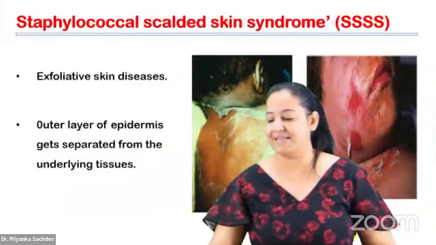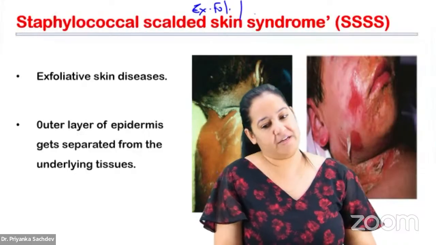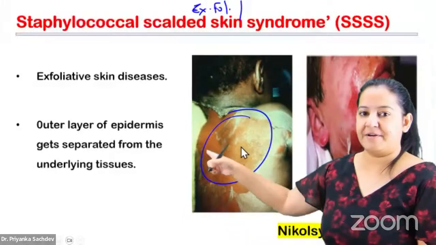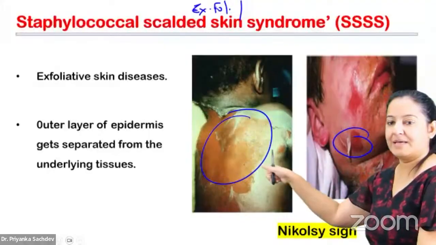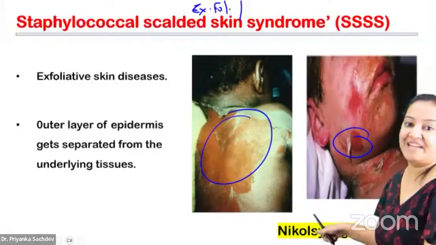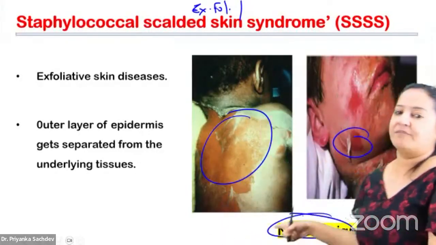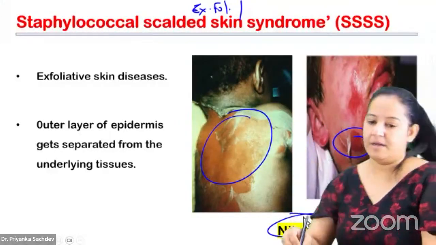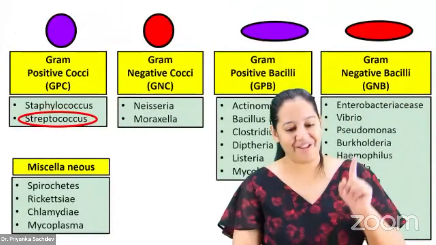The last disease is caused by exfoliative toxin, or epidermolytic toxin, in which the epidermis gets separated from the dermis. Can you see the epidermis separated from the dermis in this image? Here also, in this image, you can see the epidermis is separated from the dermis. When the epidermis is separated from the dermis, it is known as Nikolsky sign. The name of the disease is SSSS, Staphylococcal scalded skin syndrome. So we are done with Staphylococcus.